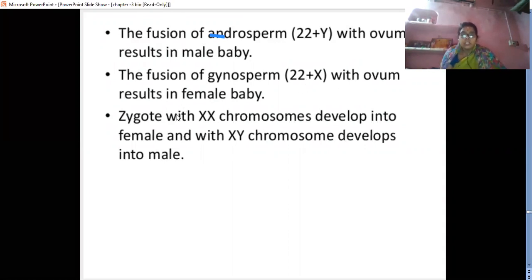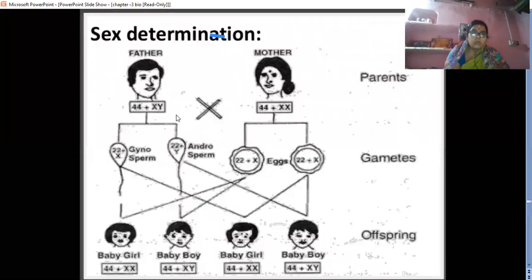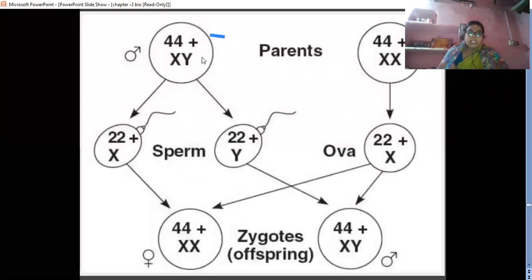So I already told this part. This is how they are formed. If the sperm with X fuses with the X chromosome of the ovum, the zygote or offspring will be female, a girl child. And if the sperm having the Y chromosome fuses with the ova, the zygote will be the male child.